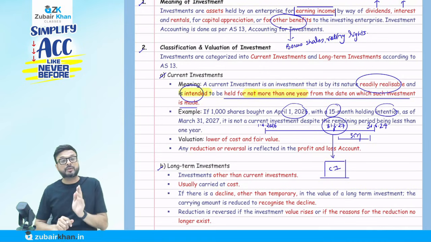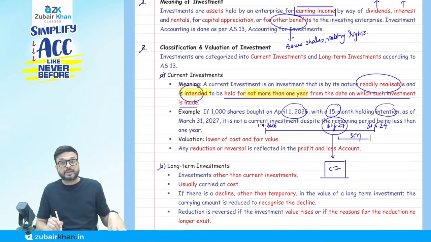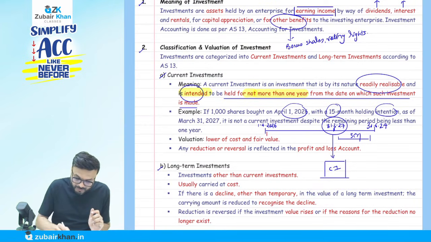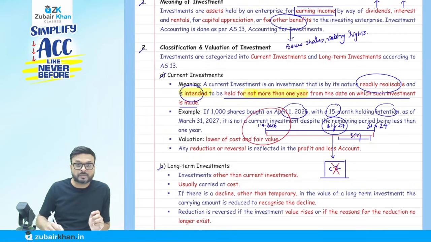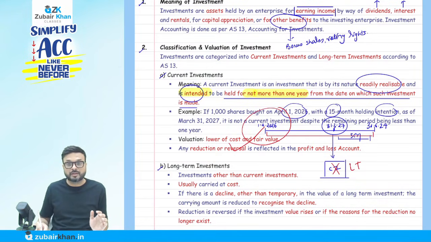No, when we count this 1 year, it is not from the date of balance sheet, but from the date on which such investment is made. We made an investment on 1st of April 2026, so I am going to count from here, for 15 months. I will see my intention not from the date of balance sheet, but from the date the investment is made. So that is more than 1 year. So on balance sheet date, I will classify it as a long-term investment.